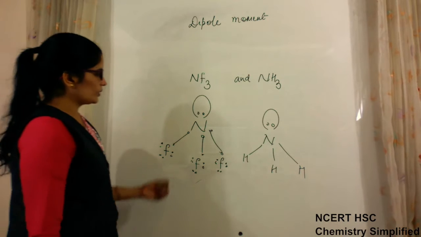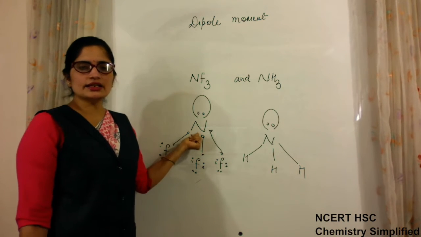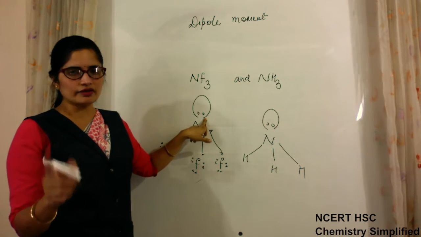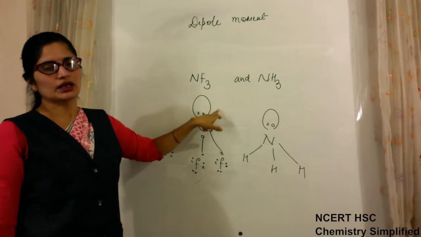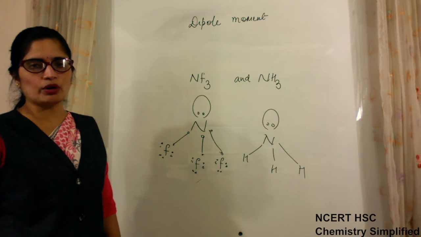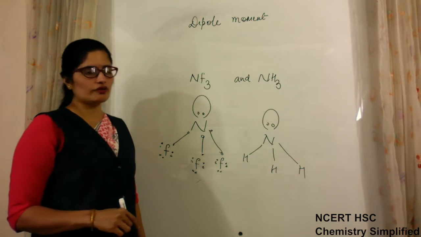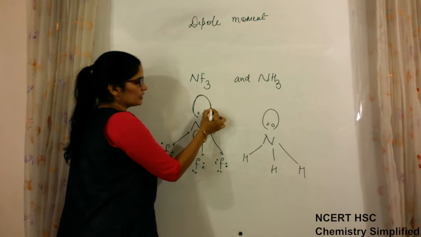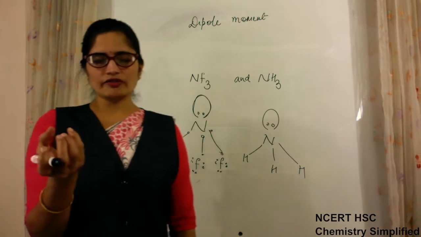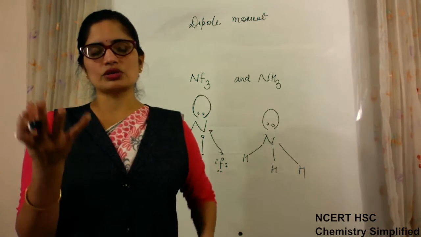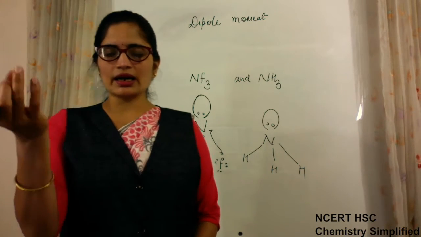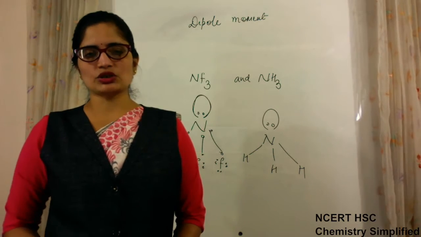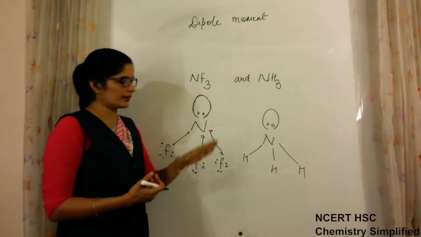Now, nitrogen has 5 valence electrons and has made bonds with 3. So 2 electrons, or 1 pair, is left as a lone pair. The pair which does not participate in bond formation is known as a lone pair of electrons. We show it by making an electron cloud, because electrons are not fixed at one place, they are moving, so they form a cloud. Cloud means an area of attraction by the negative charge to pull positive charge towards itself.